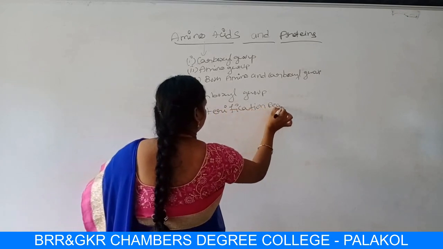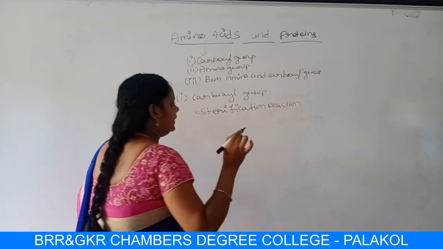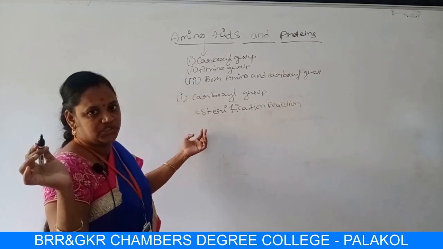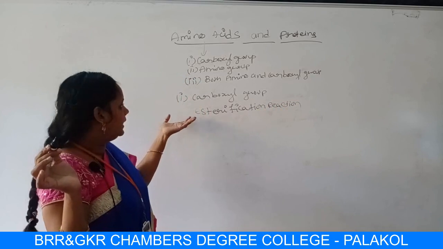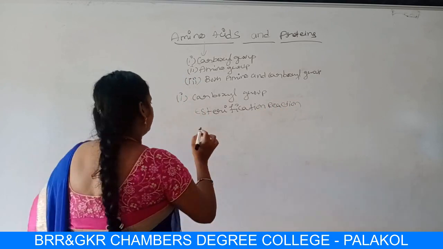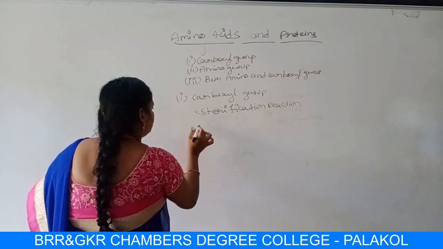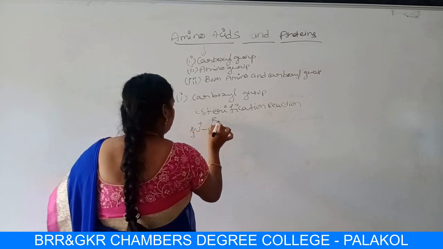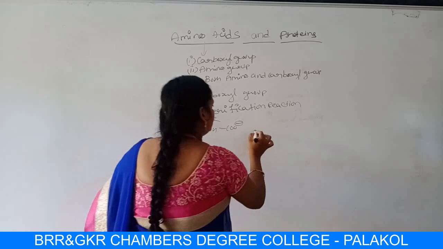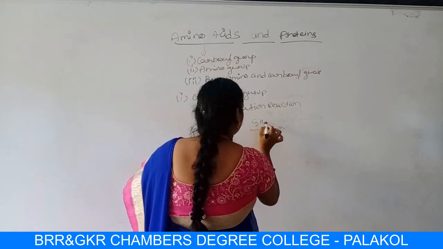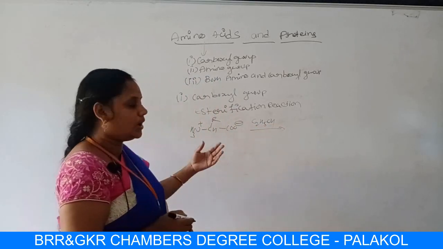Esterification reaction. Here, to show the esterification reaction, I am taking the Zwitter ion form of the amino acid, NH3+CHRCOO-. If I add C2H5OH alcohol, what will be the product?